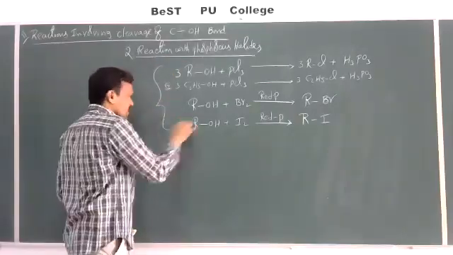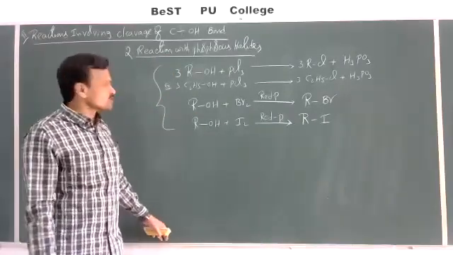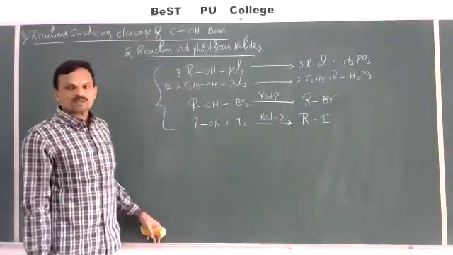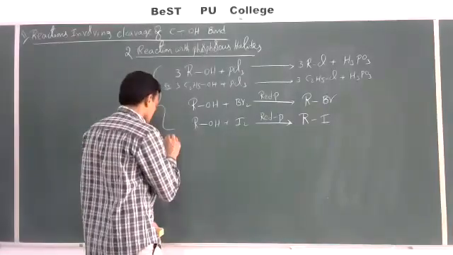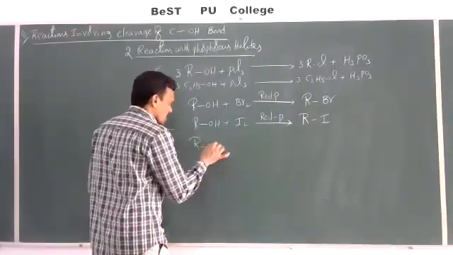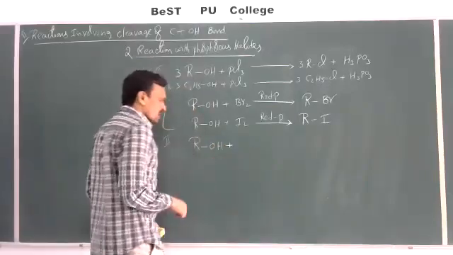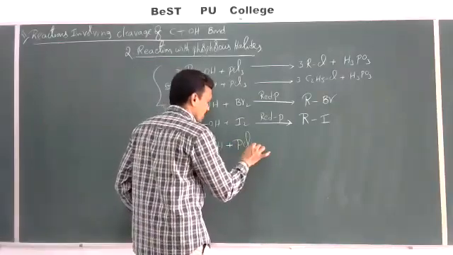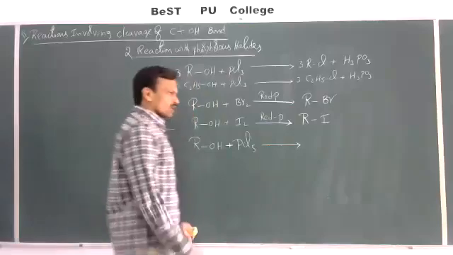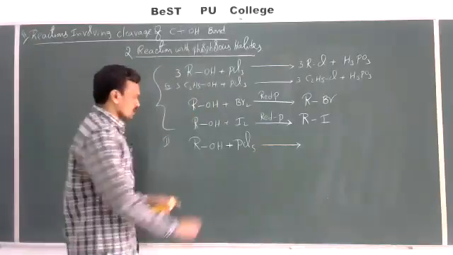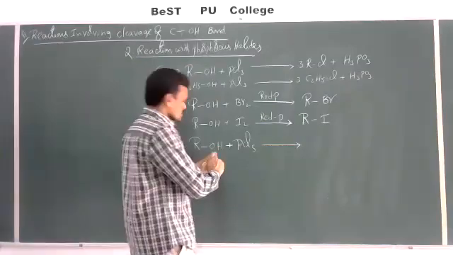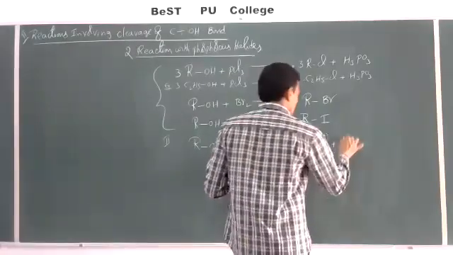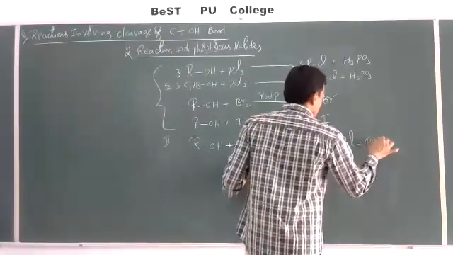Next, this is regarding reaction of alcohols with the phosphorus trihalides. Now, what about the reaction of alcohols with phosphorus pentahalides? See now, one more, the second one here. ROH, alcohols react with phosphorus pentachloride, PCl5. When alcohols react with PCl5, then here OH minus is replaced by Cl minus, and we can get RCl plus HCl plus POCl3.